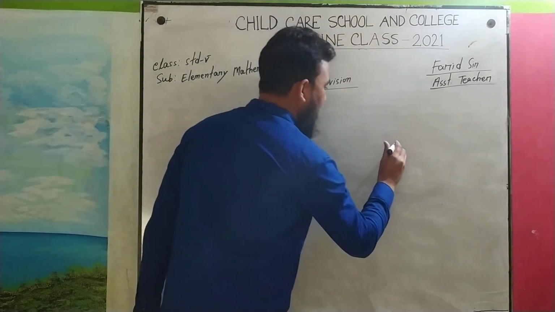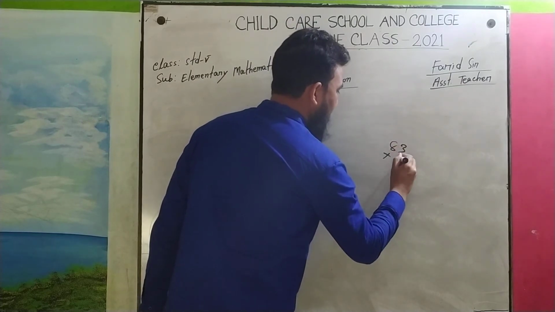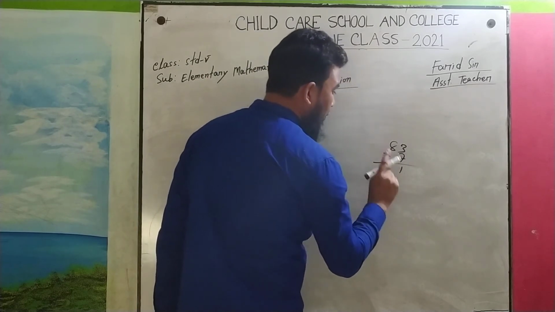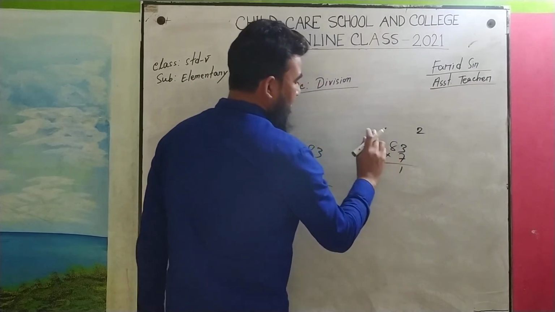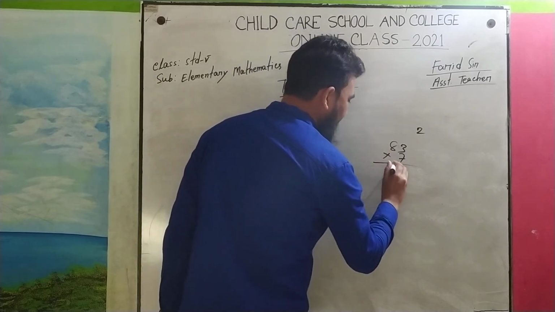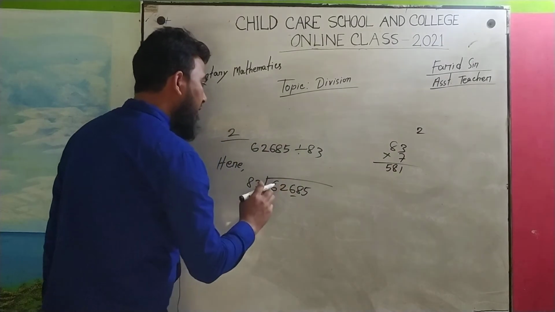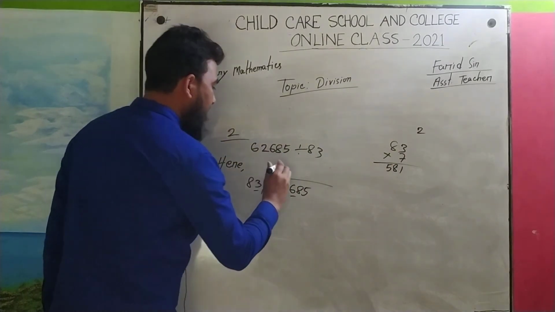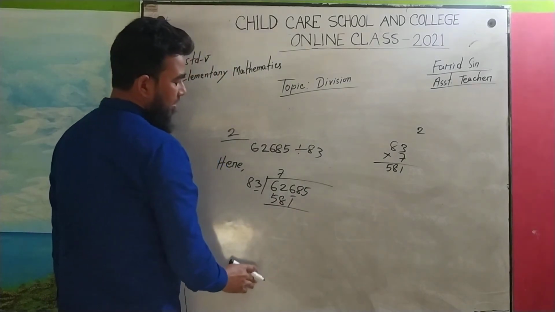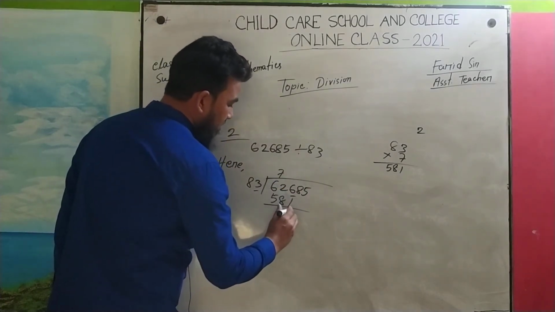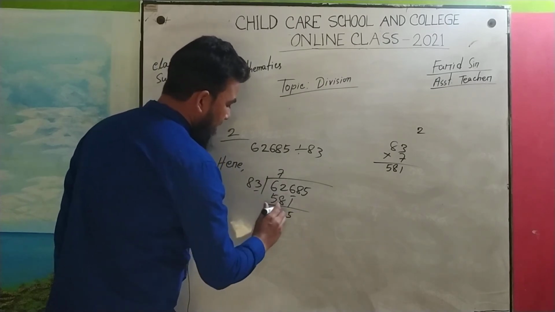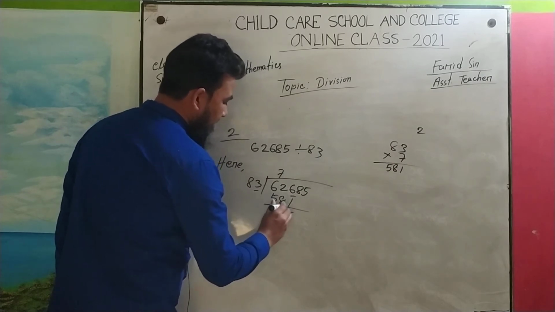So at first we have to check 83 times 7. How? 3 times 7 is 21, in our hand 2. 8 times 7 is 56, 56 plus 2 is 58. So if we go for 7 times, it will be 581. Now subtract: 6 minus 1 will be 5. 2 minus 8 not possible, 12 minus 8 will be 4, and there is nothing here.